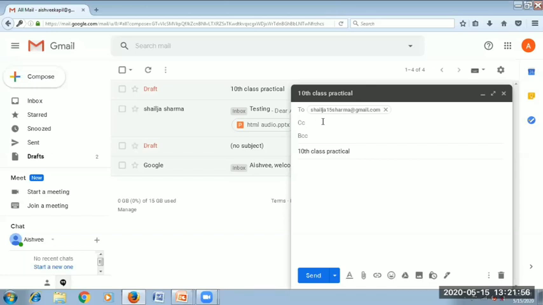This is also a list of addresses. These people will also receive a copy of the message, but a BCC recipient's name is not visible to the other recipients. What is the difference between CC and BCC? The BCC person's name will not be visible to the other recipients, who will not know you have sent a copy of this mail to this person or that person. Fine. So here you can write in the body like, Dear,